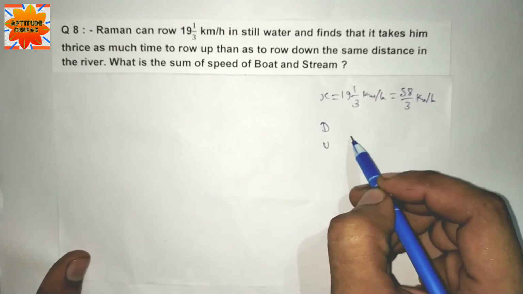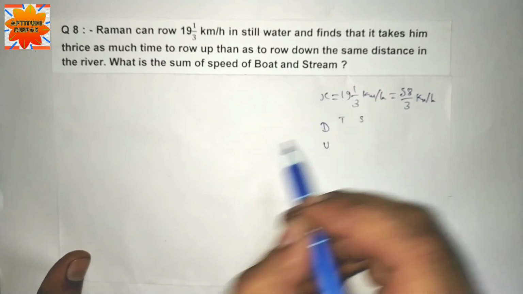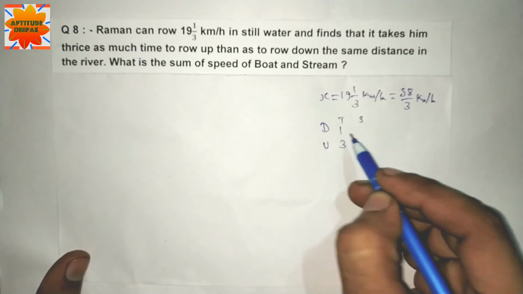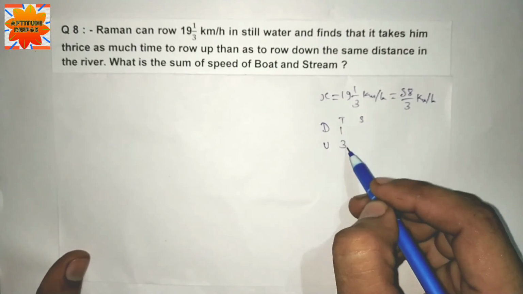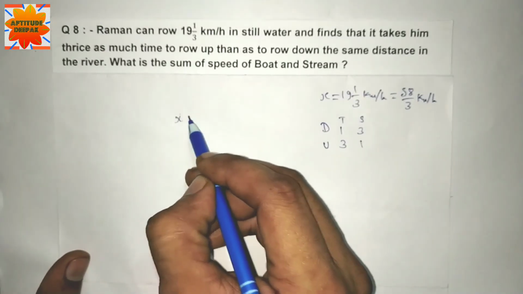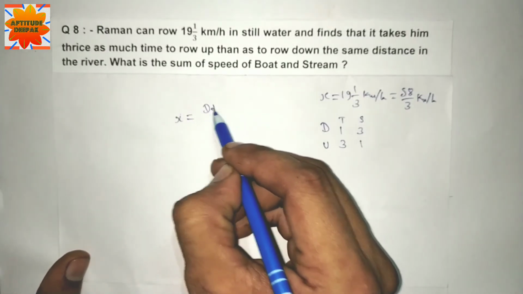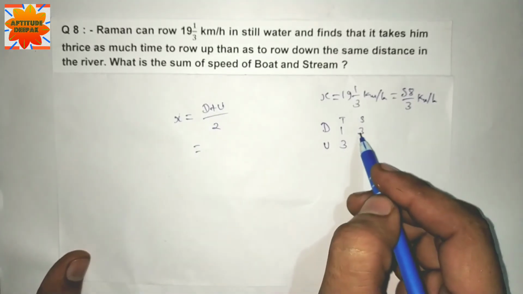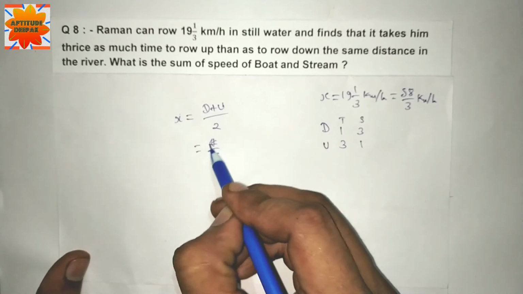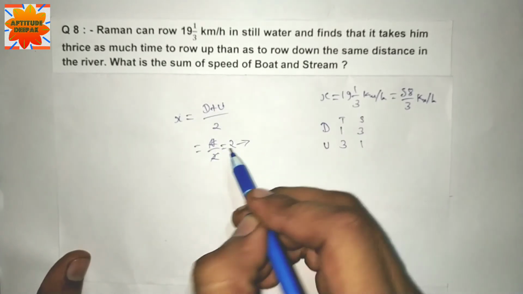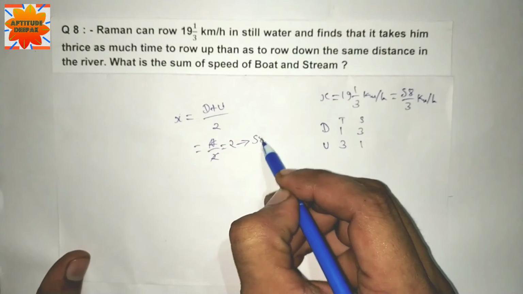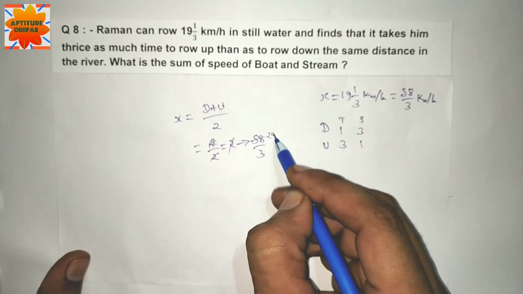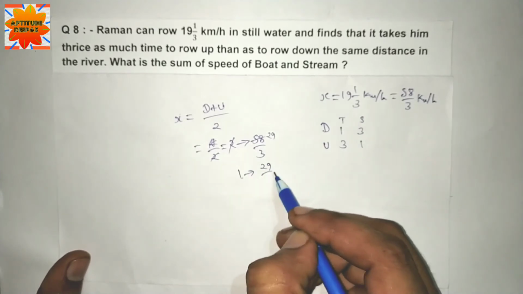Downstream and upstream time and speed. Time is thrice of upstream than downstream. Speed time converts 3 and 1. X is equal to downstream plus upstream divided by 2. Downstream plus upstream 3 and 1, 4, 4/2, 2 is equal to 58/3. 1 unit is equal to 29/3.